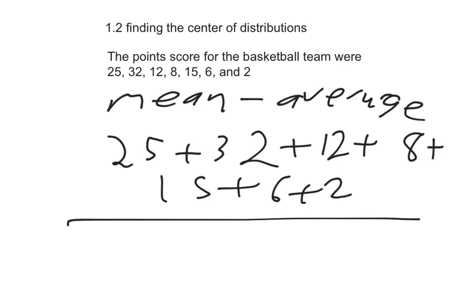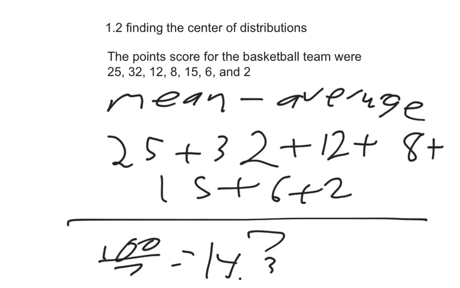And after we add them up, we are going to divide by how many there are. There are 1, 2, 3, 4, 5, 6, 7 numbers up there. So we're going to take these and divide it by 7. So that's 100 divided by 7, which is 14.3. So as a team, each player scored an average of 14.3 points.